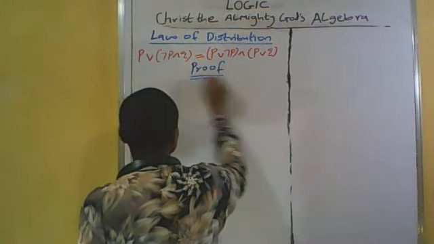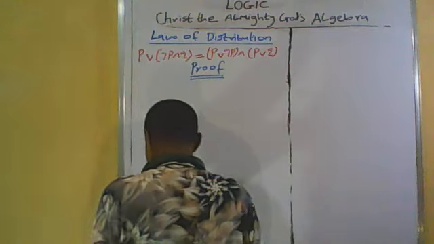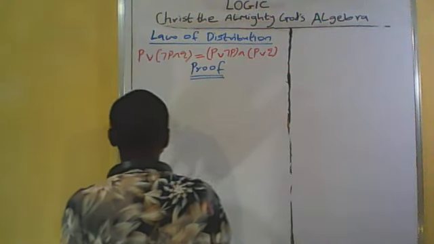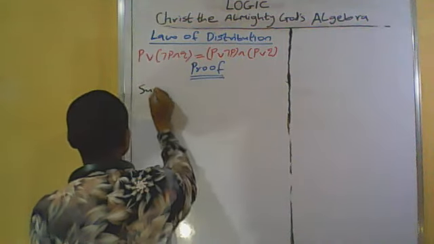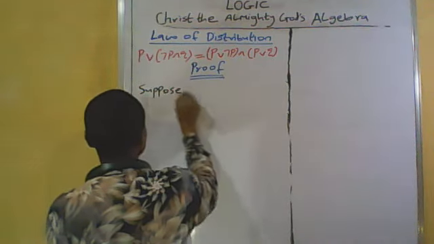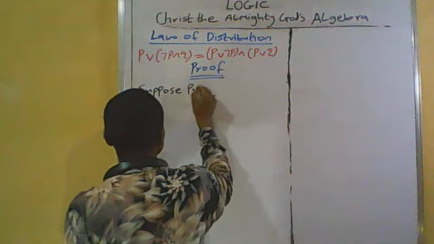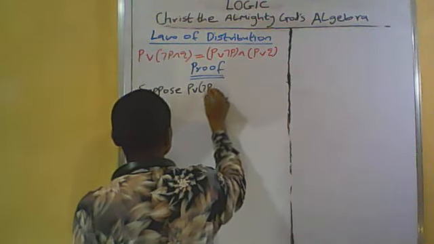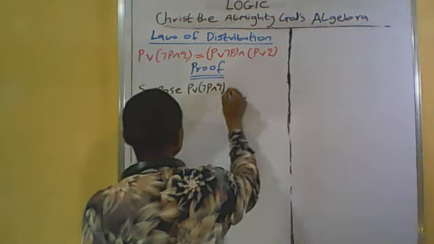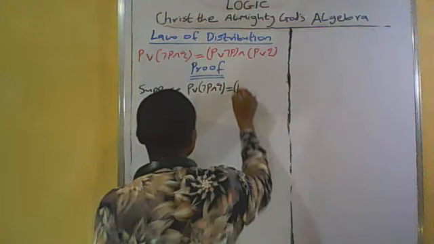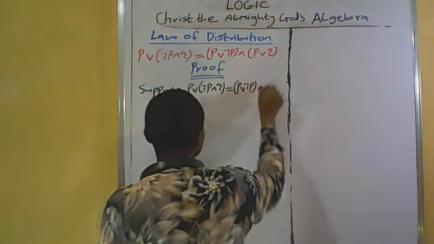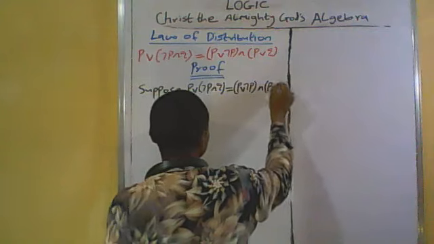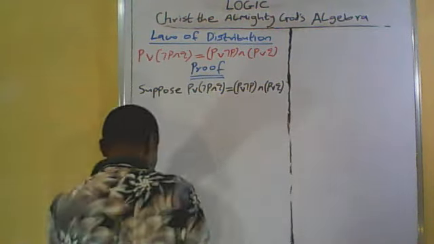Prove. Suppose P or (not P and Q) is equal to (P or not P) and (P or Q).